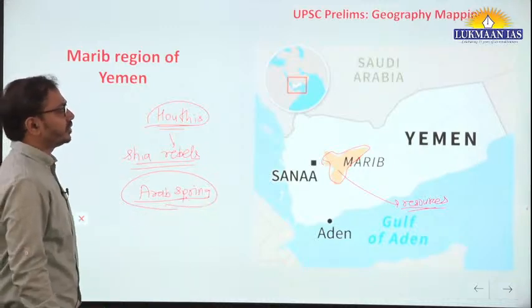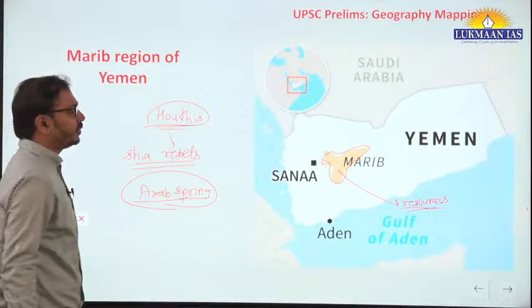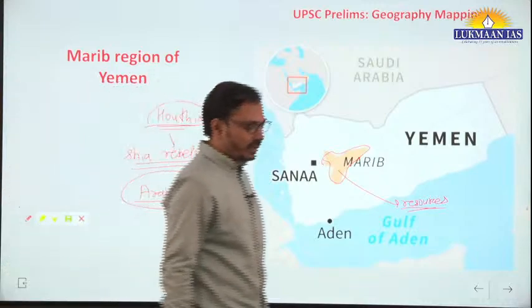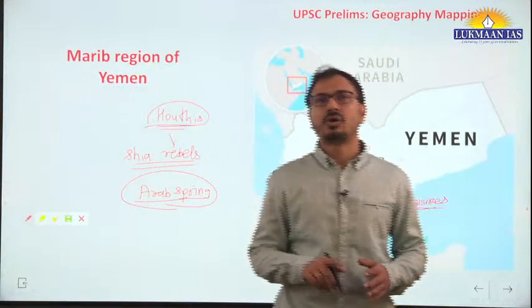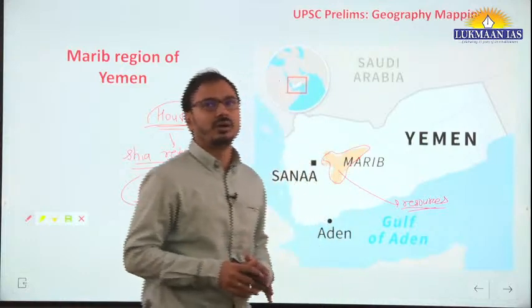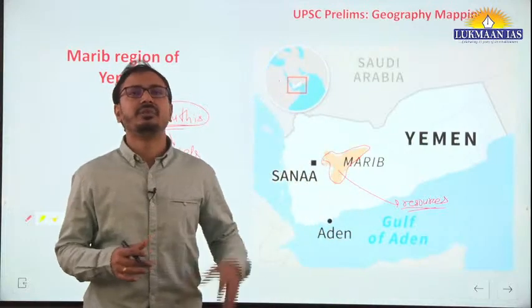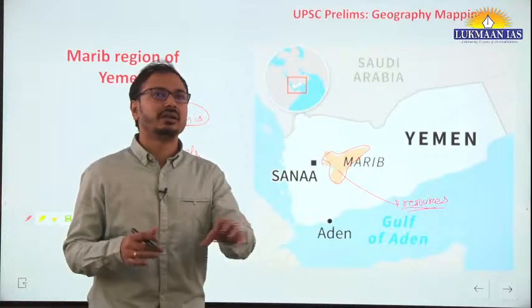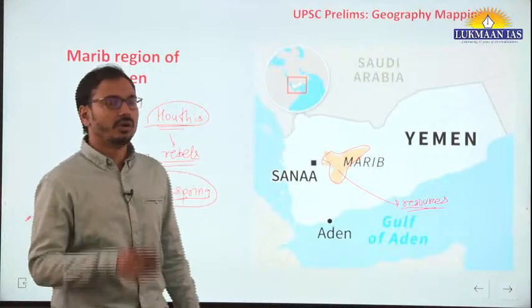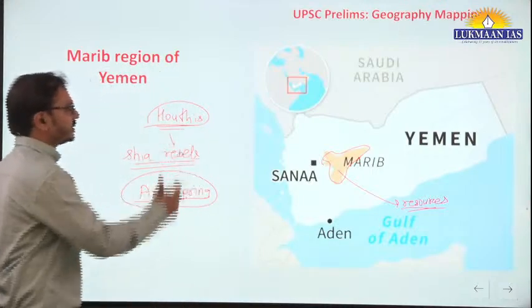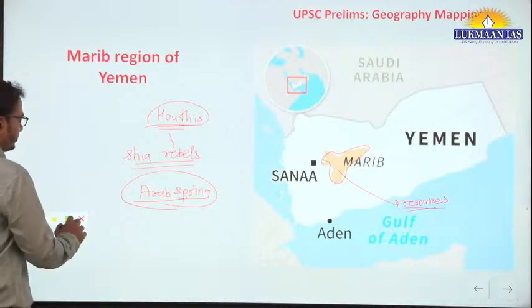UPSC asked such a question from a geography mapping perspective. Once UPSC asked about the disturbed, or war-torn, civil-war-torn regions of the Middle East, West Asia and Northern Africa. So you should be aware of these regions from a mapping perspective.